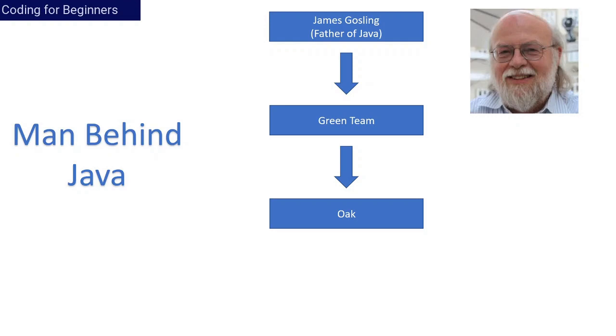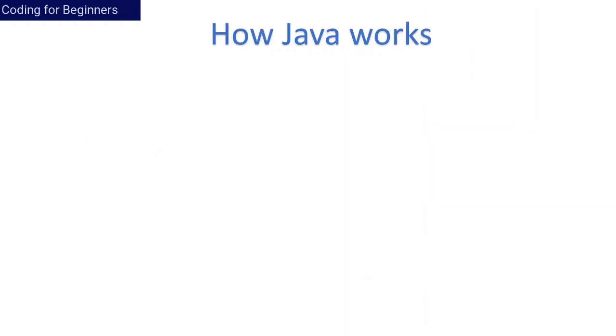But they didn't get this name Oak due to copyright issues with the Oak Technologies company. Then they came up with the next name, that is Java. This name is also inspired by the Java beans of Indonesia, of which the team used to have a lot of coffee in their free time.